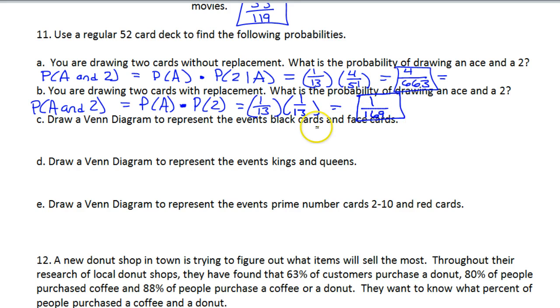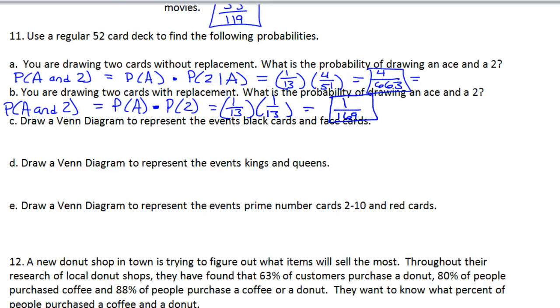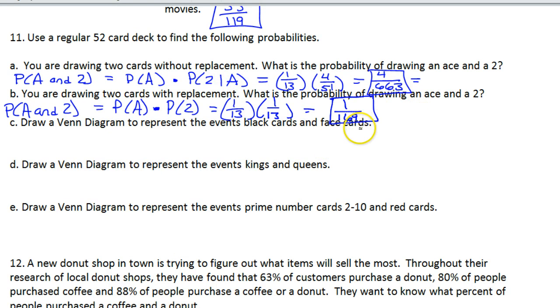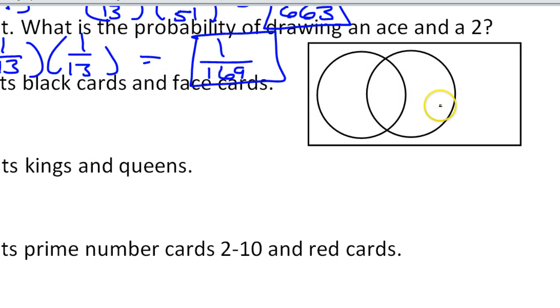Now draw a Venn diagram to represent the events black cards and face cards. I guess we'll have to do that off to the side here. Alright, so I'm getting my Venn diagram ready.